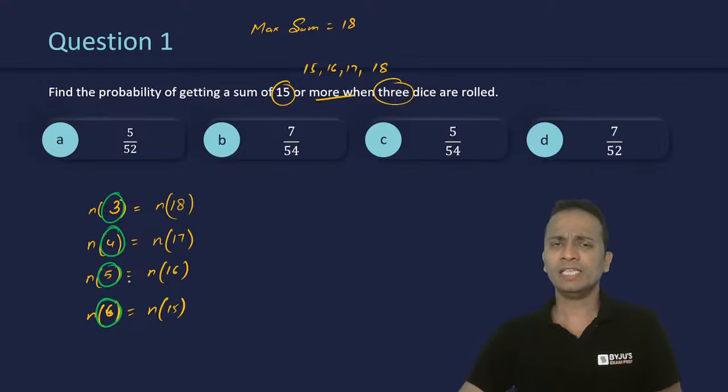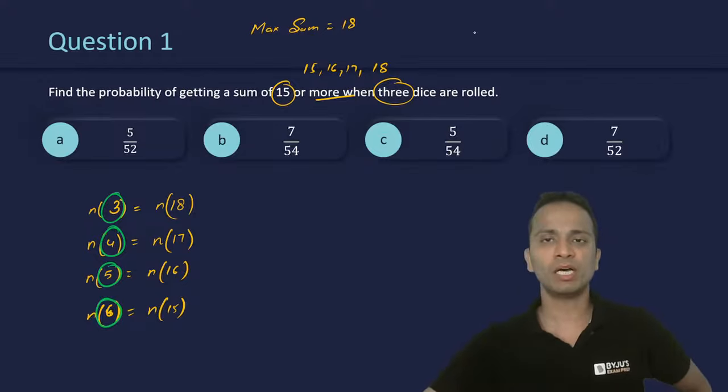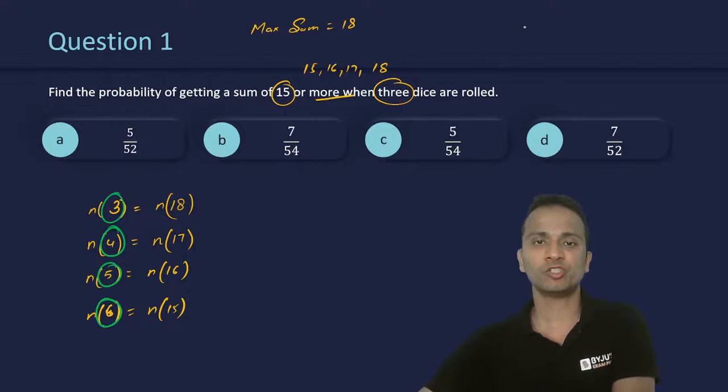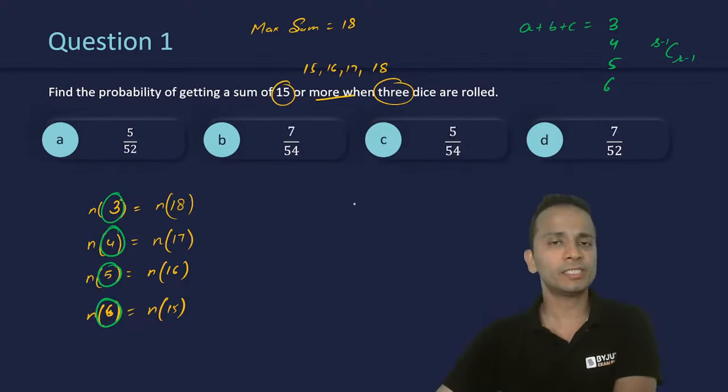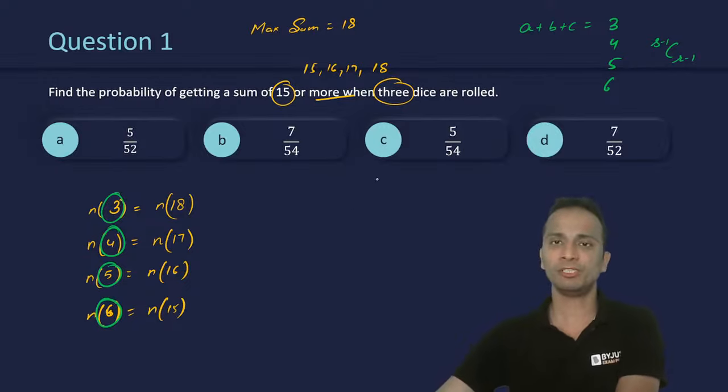Now here, in this case, I will use the formula of the natural number solutions in a particular equation. So here we have 3 dice. So a plus b plus c, the sum of the numbers appearing on 3 dice can be equal to 3, 4, 5, or 6. The general formula for finding the number of natural number solutions is s minus 1 C r minus 1, where s is the sum and r is the number of variables.